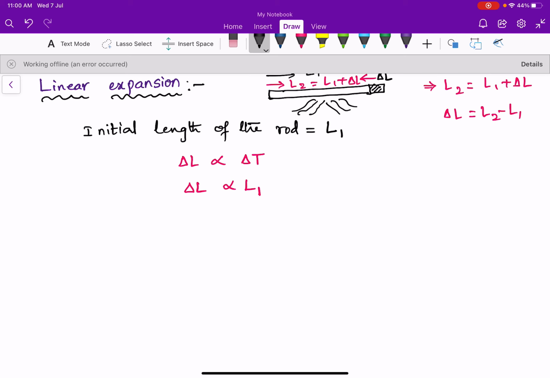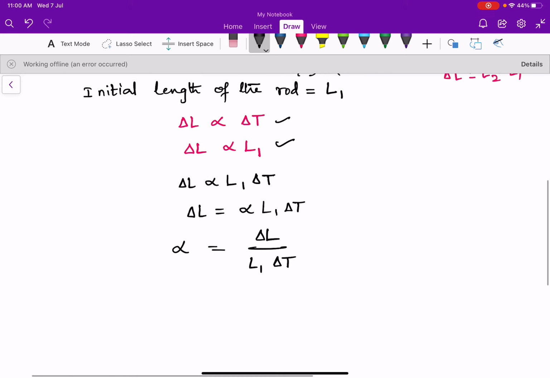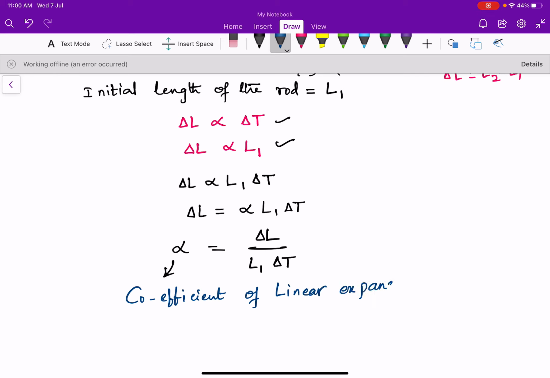Now I am combining these two relations. The change in length is directly proportional to L1 delta T. On removing the proportionality symbol, we get a constant: delta L equals alpha L1 delta T, where alpha is delta L by L1 into delta T. Here alpha is the coefficient of linear expansion.